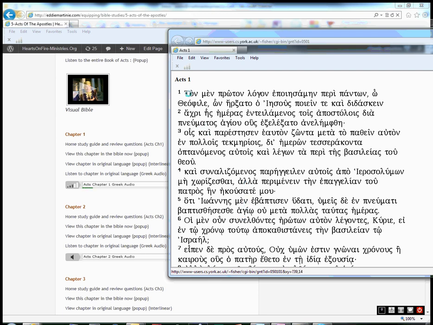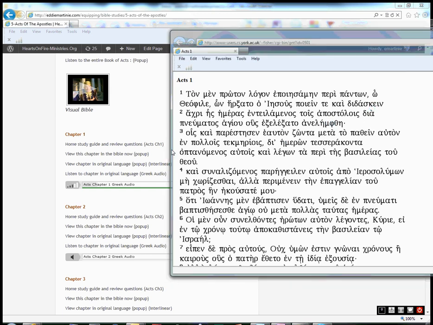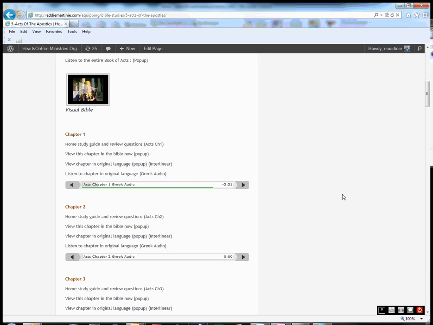Produced by GreekLatinAudio.com, Austin, Texas, March 2008. Acts, chapter 1. Tomen proton logon episamin peripanton o Theophilion, irxato Isus piin teke didaskin acrisimeras entilamenos tis apostolis diapnepmatos agiu, us exelexato anilimthi.